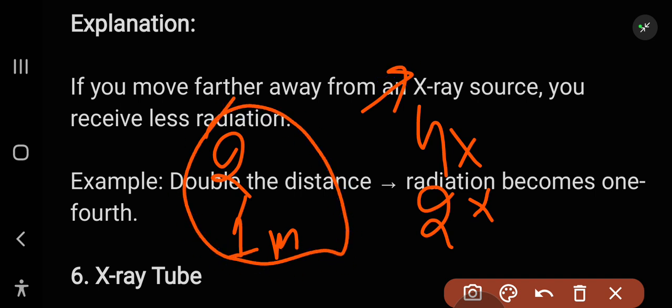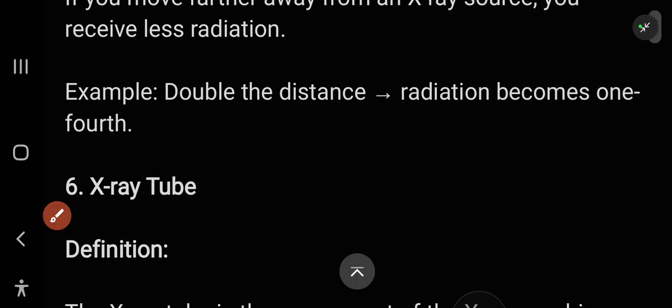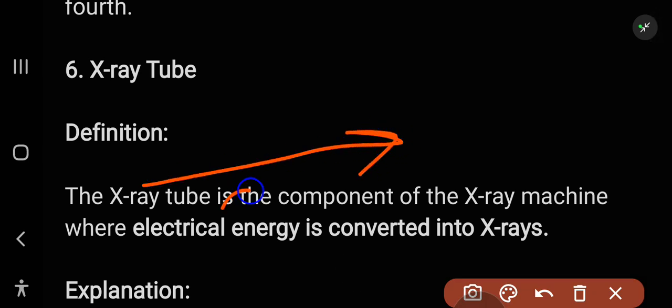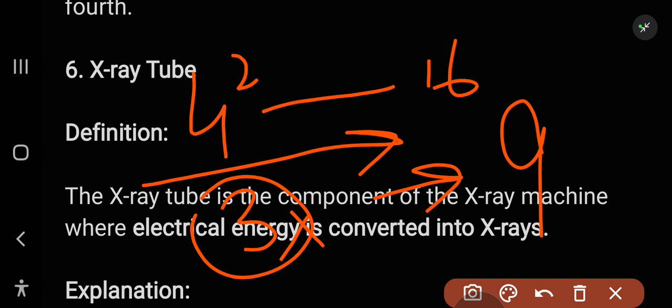Like the square of the distance is equal to the radiation that decreases. If we take the square of the distance, the radiation decreases by that many times. For example, if we have a distance of 3 times, its square is 9, so the radiation decreases by 9 times. If we have 4, 4 squared equals 16, so the radiation intensity decreases by 16 times. That's how the inverse square law works.